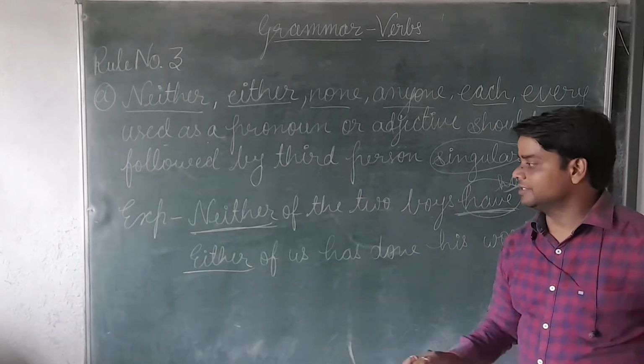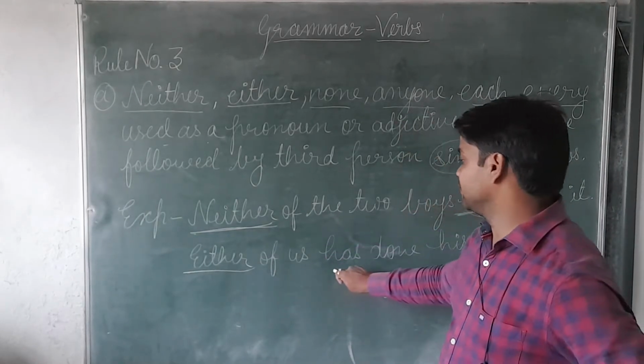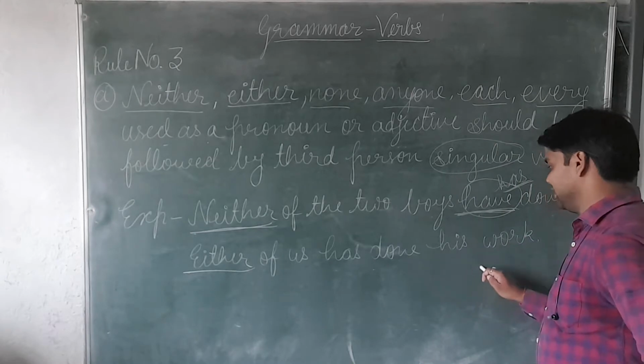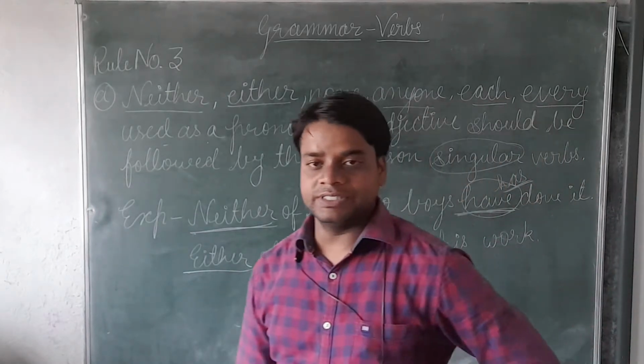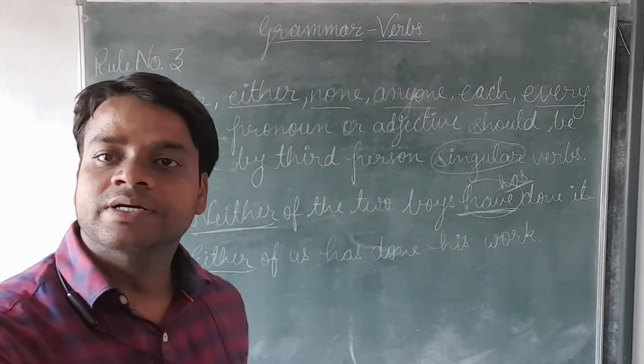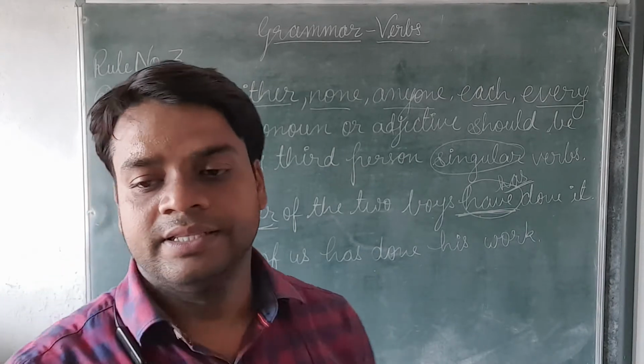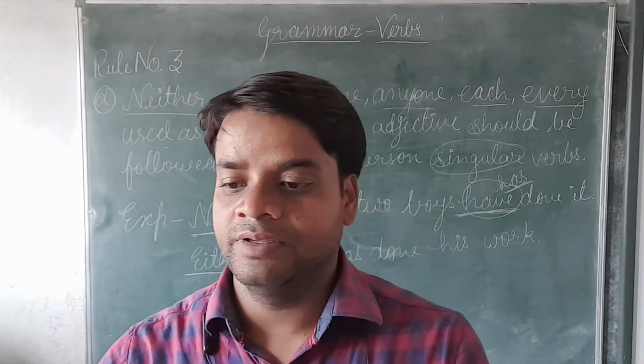Now clear? Now we will see the next sentence. Either of us has done his work. Either of us has done his work. So can you tell me, is this a correct sentence, or do we have to correct something there? Tell.